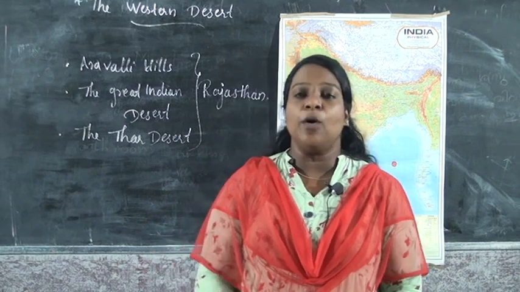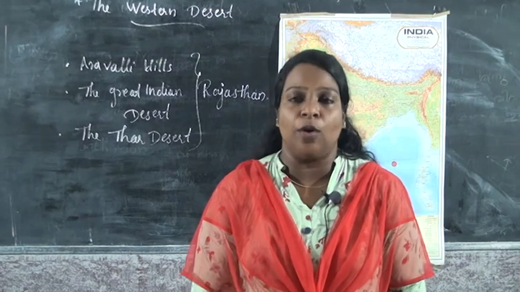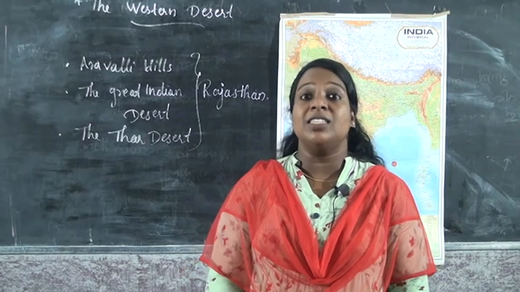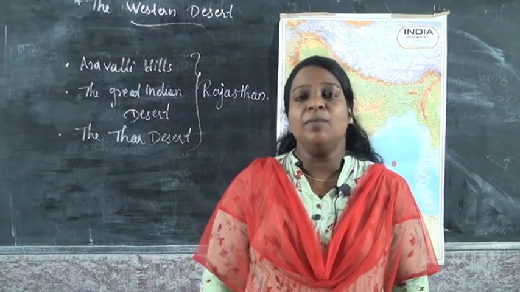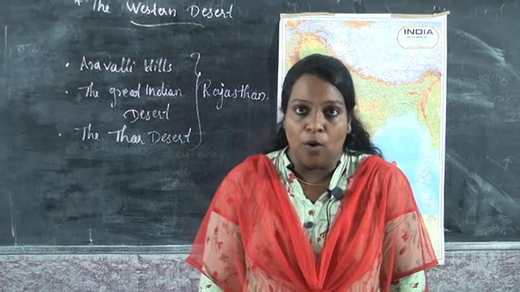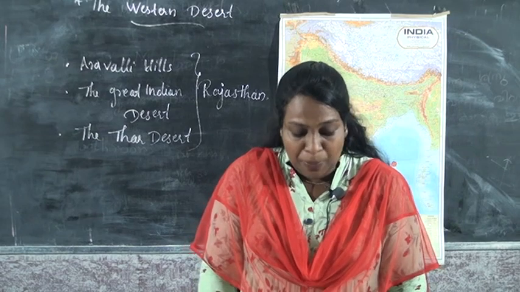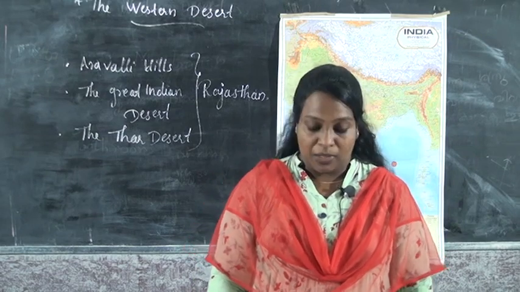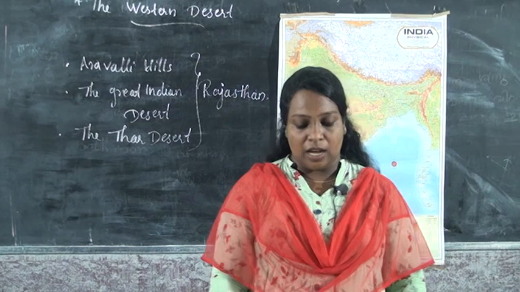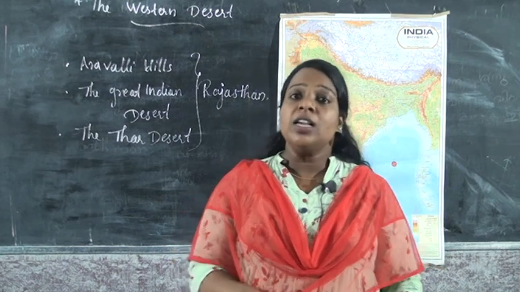Okay, and one of the important rivers is flowing from there. That river's name is Luni river. Luni river is also flowing in these areas. And some people grow crops here, and most villages are situated around these oases.